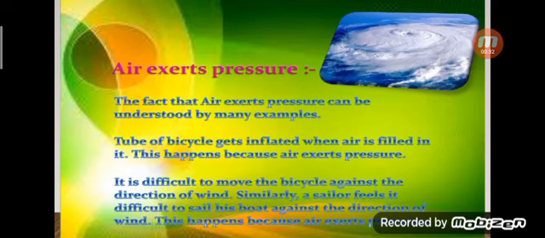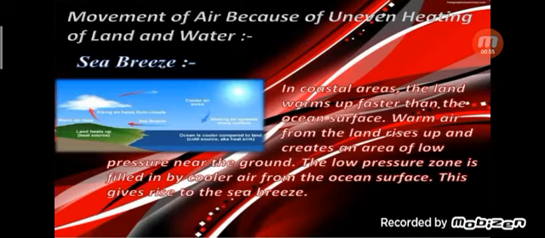Then, air exerts pressure. It occupies space. The fact that air exerts pressure can be understood by many examples. For example, the tube of a bicycle gets inflated when air is filled in it. This happens because air exerts pressure. Next, movement of air because of uneven heating of land and water.